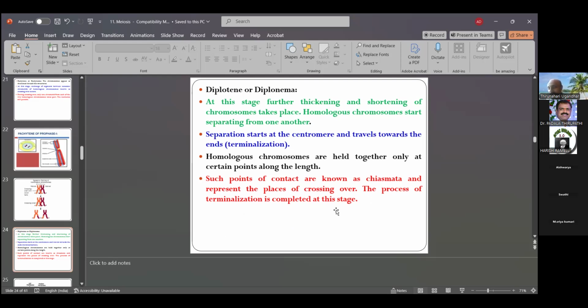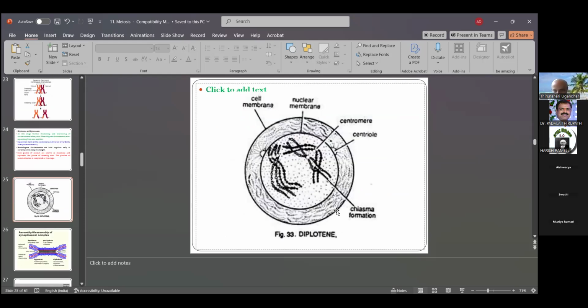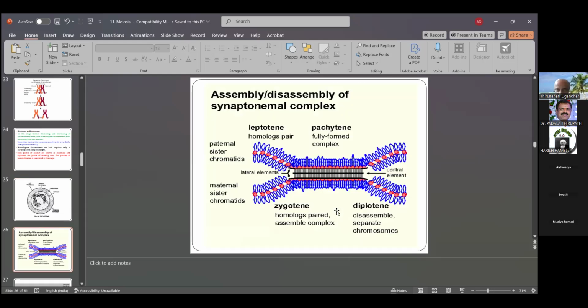Terminal to middle. Terminal means at the tip of the chromosomes. The centromere is the middle part of the chromosome, and the chiasmata move from medial to terminal. That is also terminalization, and here it is also called diplotene. In diplotene, there is disassembly of the synaptonemal complex, with the parental sister chromatids.